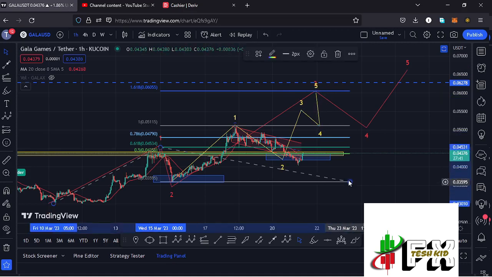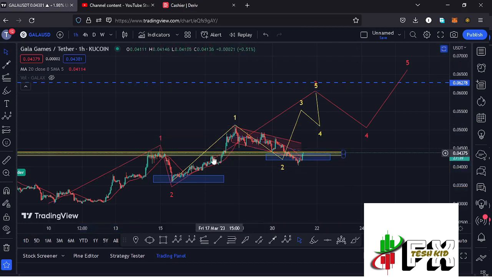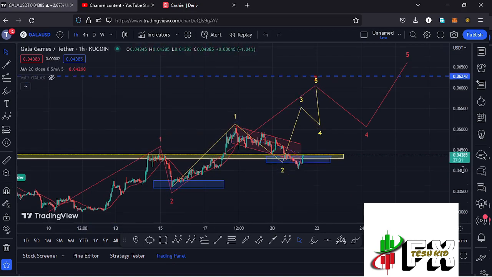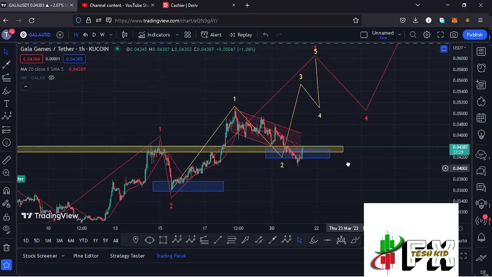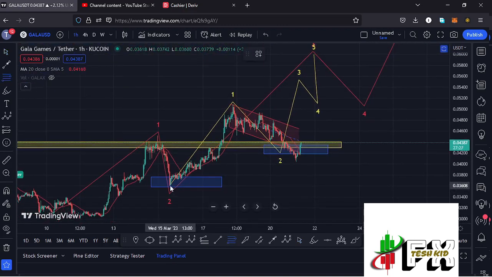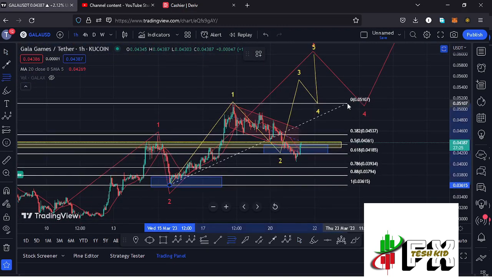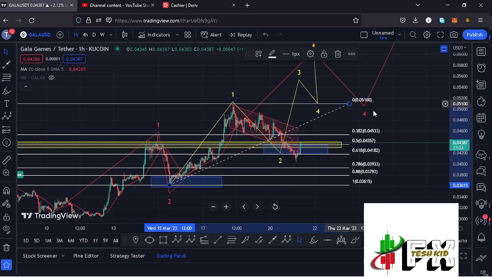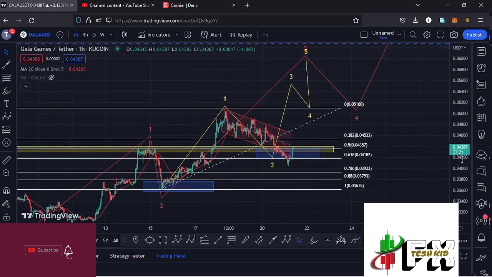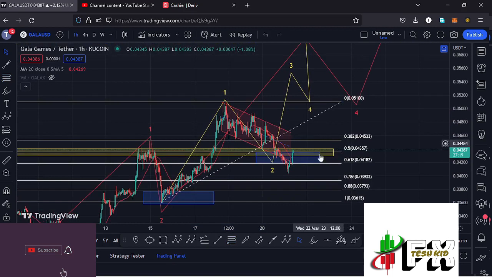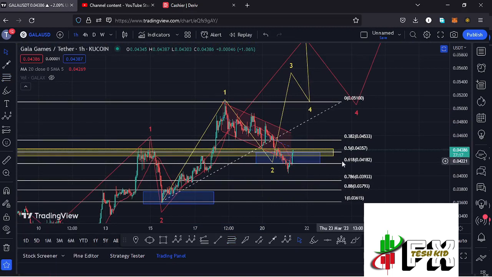and I believe that is what is playing out over here. And you can see that I have an Elliot wave structure in yellow, which is a fractal wave within the formation of this wave 3, where we have peaked in the formation of that wave 1, then we started a corrective structure in the formation of this wave 2, and using the Fibonacci's connecting them from the low of the first wave to the high of that wave 1, I was able to come up with a minimum retracement area in the formation of that wave 2 between the fib level 0.5 and the fib level 0.618, which is a target area that we have fully maximized,